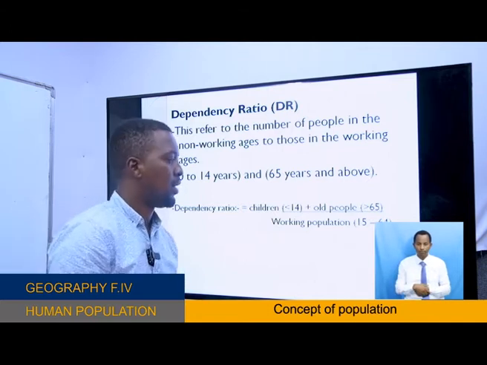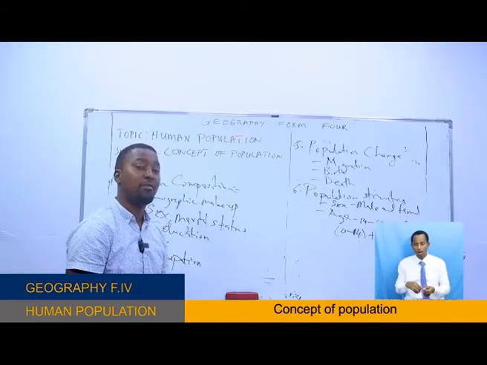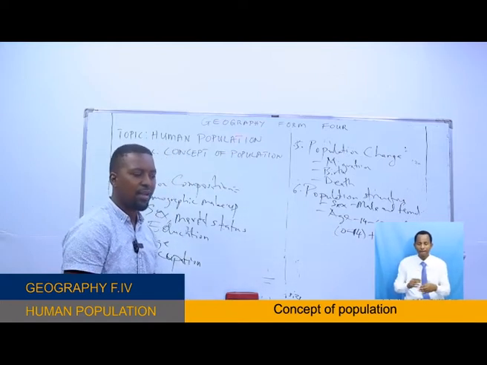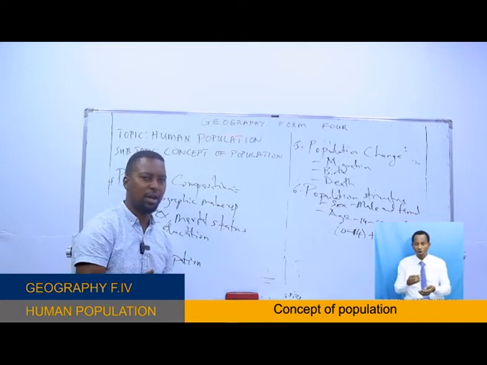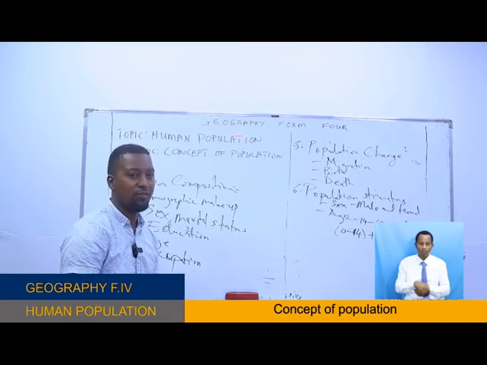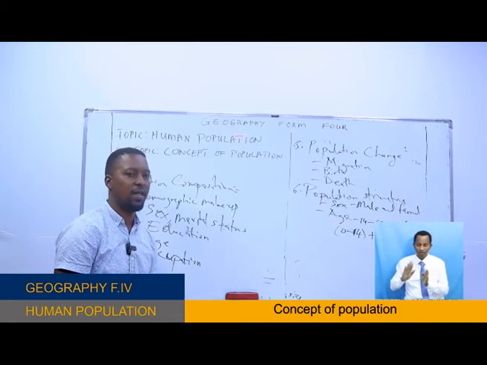Okay? Some of the problems are that the government will spend a lot of money and other resources to produce essential needs for the non-working group. And the little that remains will not be enough to invest in other sectors.